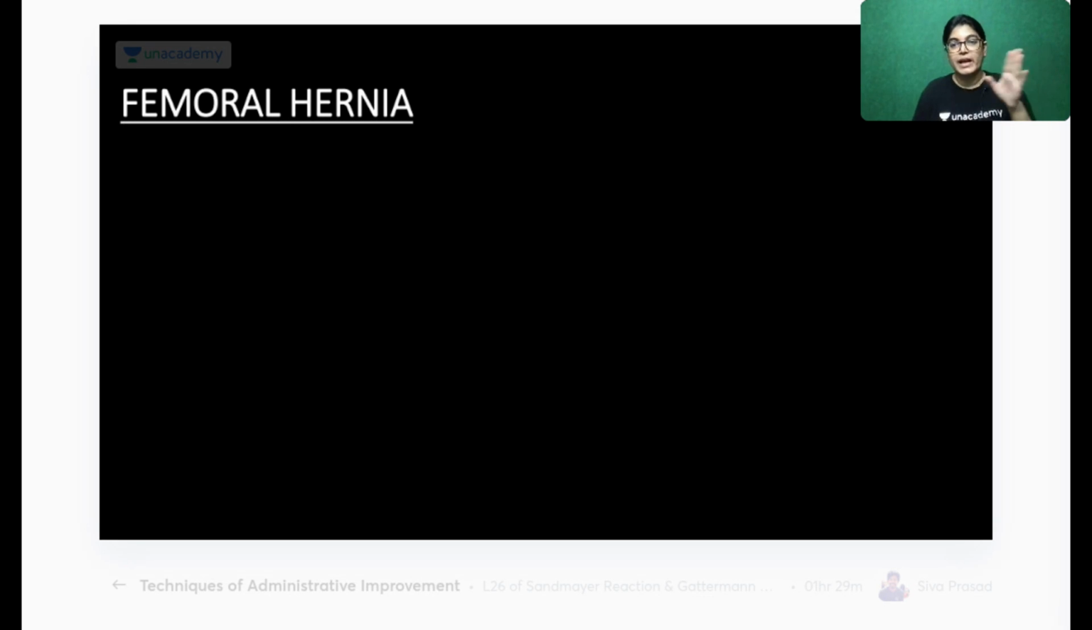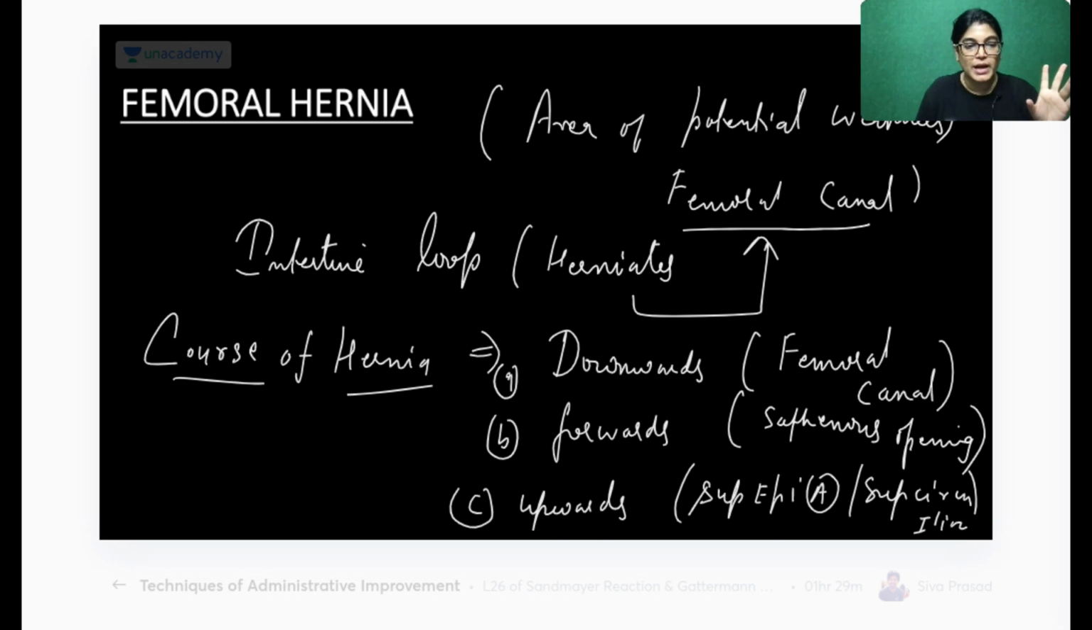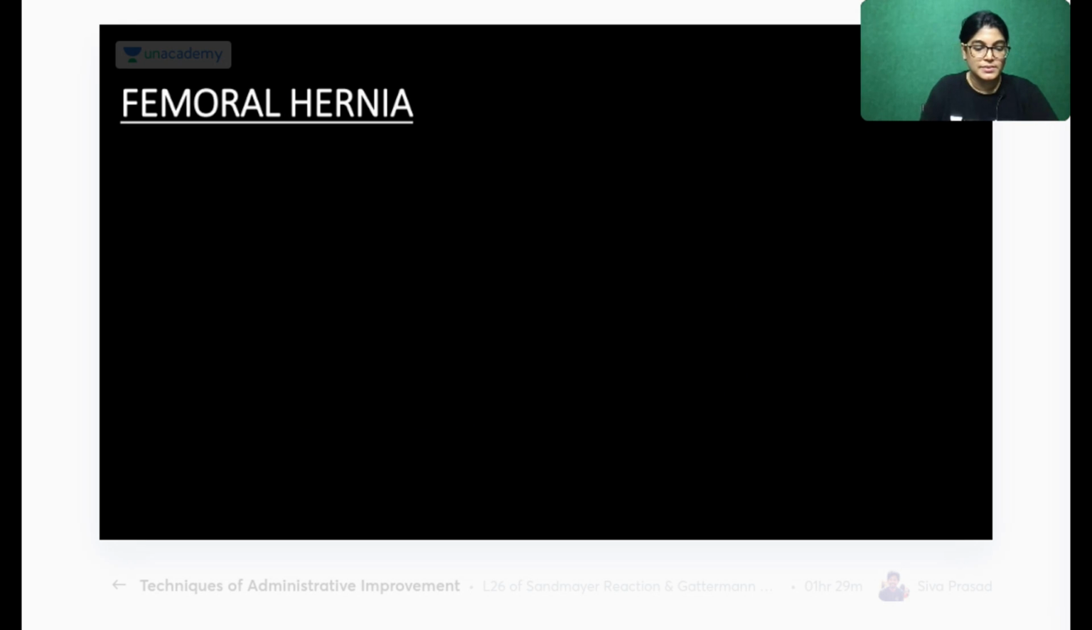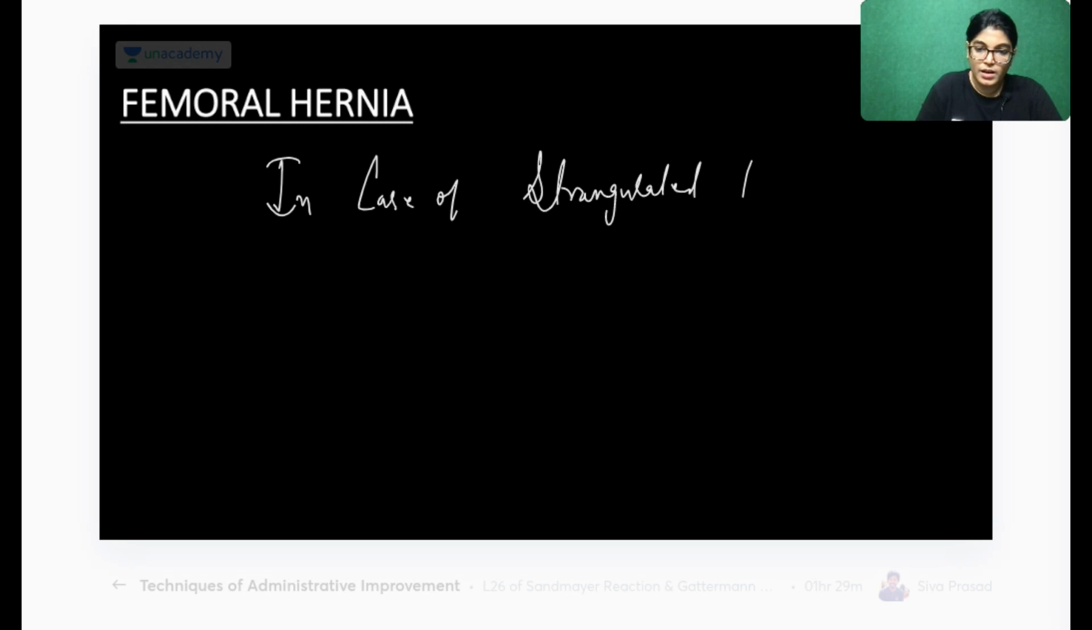Yes, abnormal obturator artery. I'm coming to that point. So first point, please write down this. In case of strangulated hernia,